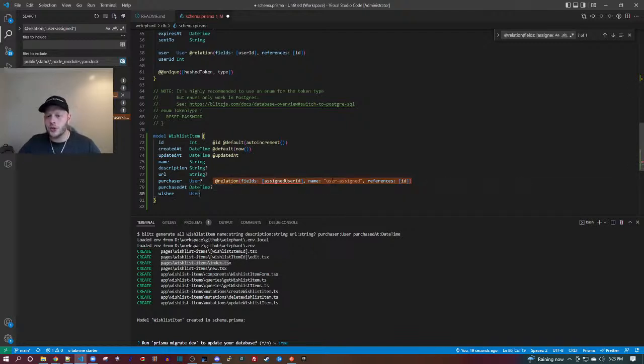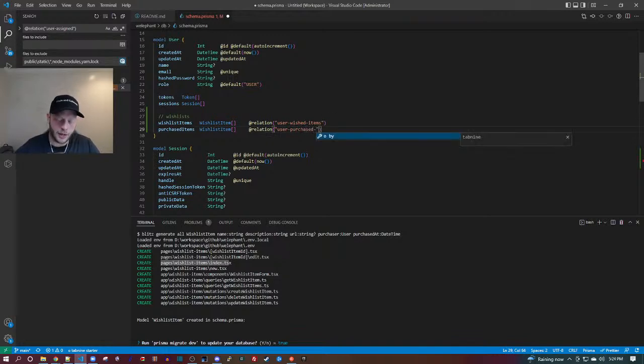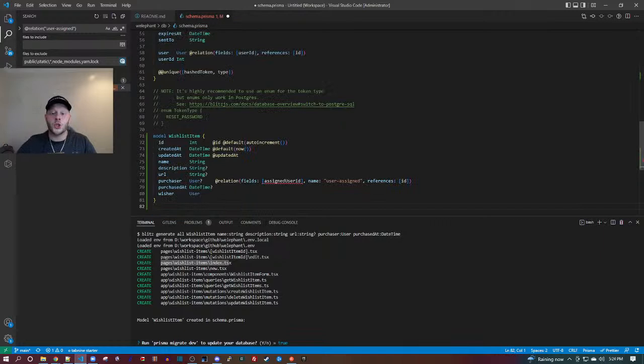Now I need to update. So you see, this is the relation name. So you have a disambiguated relation. I want to change this relation name. This is going to be wish list items. So a user has user, let's say wished items. User wished items and user purchased items. You see how they're both talking about these wish list items, but now we're doing it in an unambiguous way. Like which is which? We're gonna have these two different arrays.